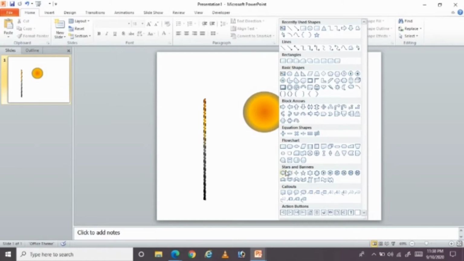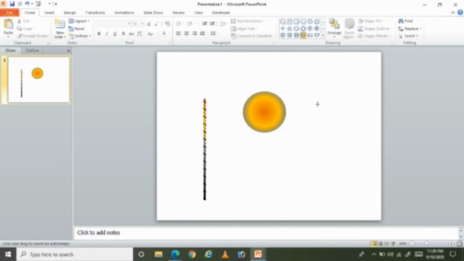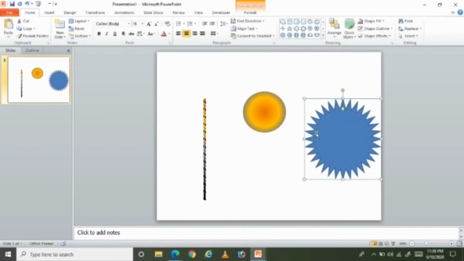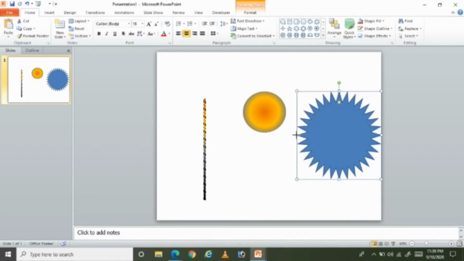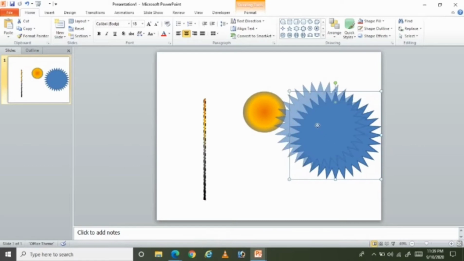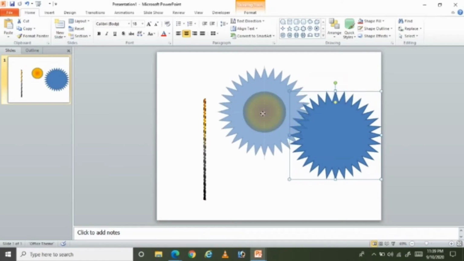In stars and banners you can see the 3, 16, 24, and 32 point star, and this gives you the effect of a firework. So now I'm selecting a 32 point star, and just dragging my mouse pointer here. Then you can make it a little bigger, as it has to be bigger than the previous circle.